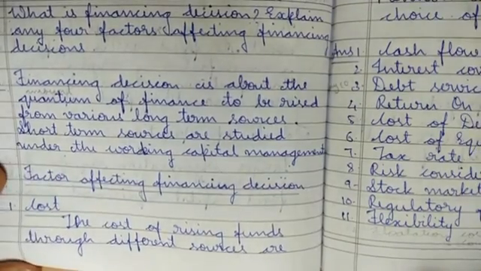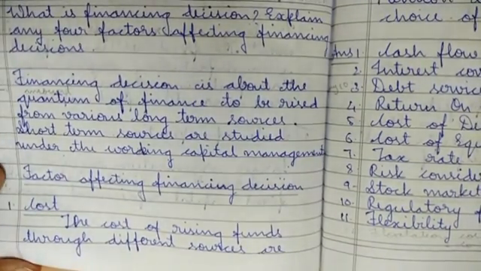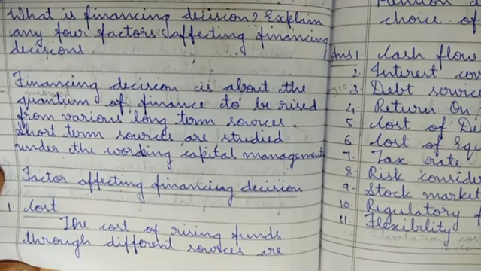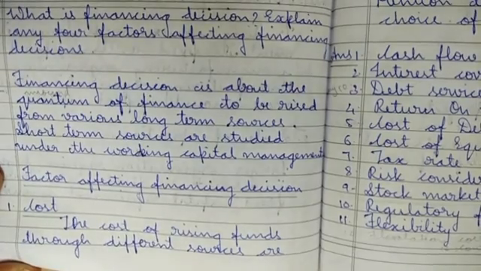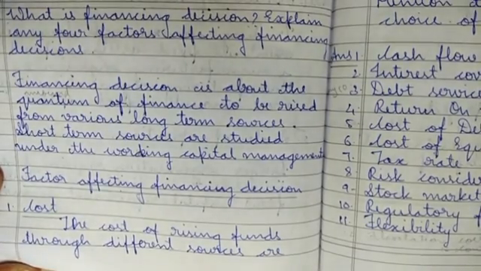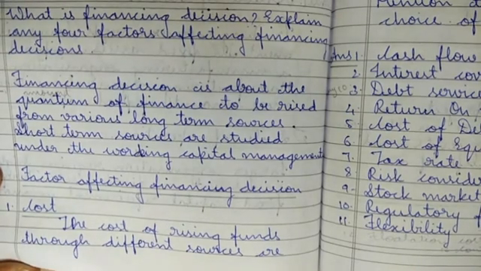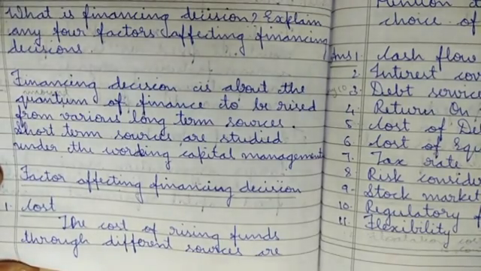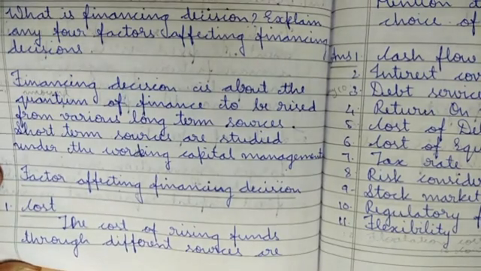So here, as you can see, the question is only about financing decision. So it is related to finance. They are saying it is about the amount of finance to be raised from various long-term sources. Long-term, for a long time, when we are using those sources, how much money can be taken from that? So for example, when you are using machineries, it is for a long term, it will be there, right?